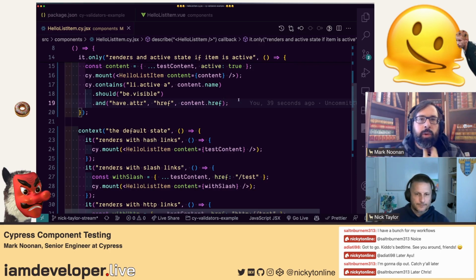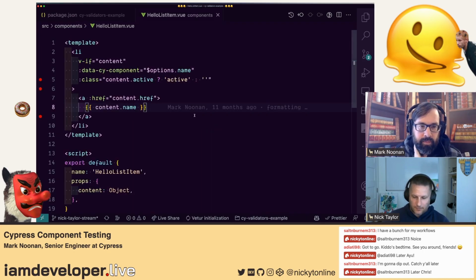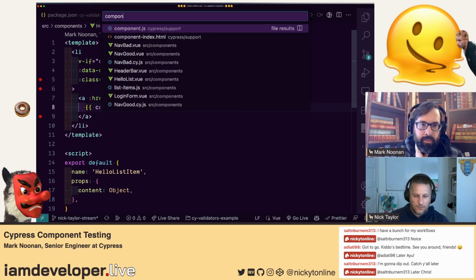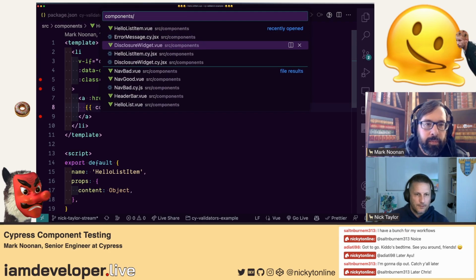Cool. Do you want to pick a different component to work on then? Yeah, for sure. Okay, let's close that. So let's see, what components do we have? I know you're more familiar with the project, obviously. So do you have a suggestion for a component to pick?